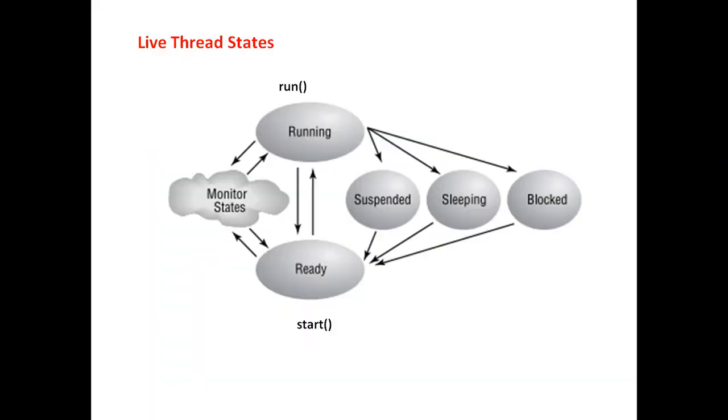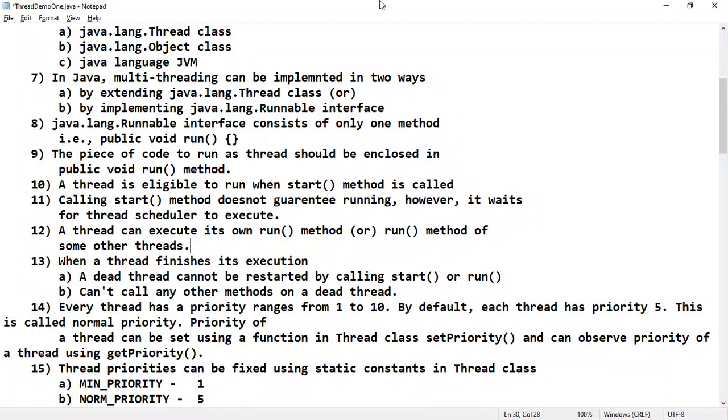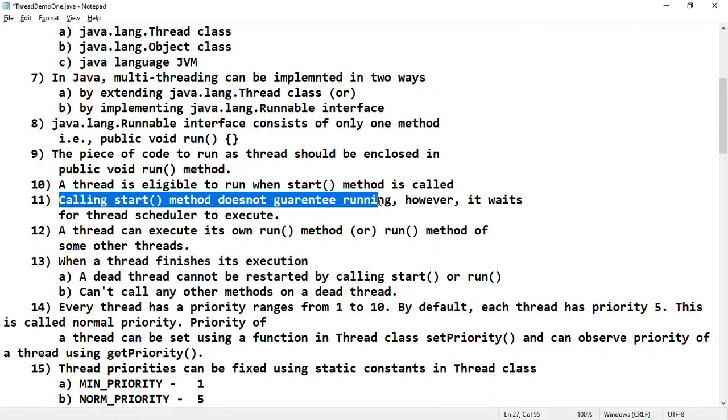Just as shown in this diagram, whenever you say thread object dot start, it will be in the ready state. When the thread scheduler is available, it will be moved to the running state. The same thing was mentioned in the 11th point, that calling the start method does not guarantee running.